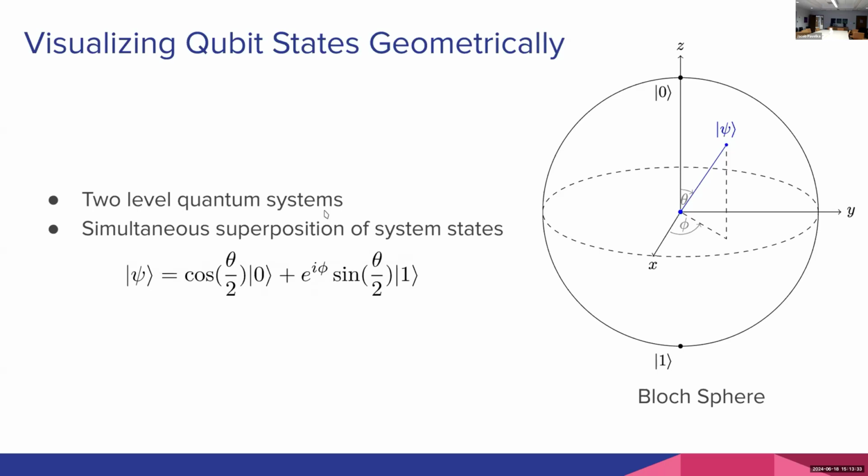So as you can see in this equation, where psi is equal to cosine of theta over 2 times |0>, plus e^(i phi) times sine of theta over 2 times |1>, this is just the linear combination where we're in some superposition of state 0 and state 1 with a phase factor. What this does is it maps us to some point on the surface of the Bloch sphere.